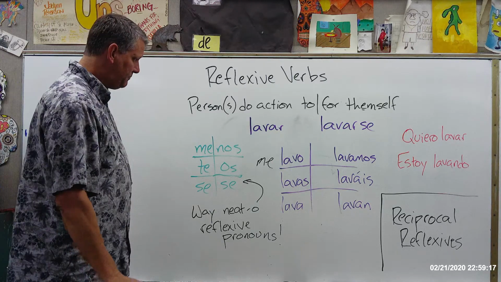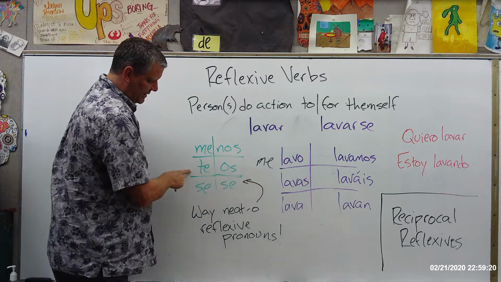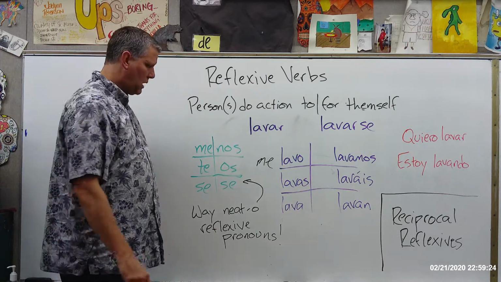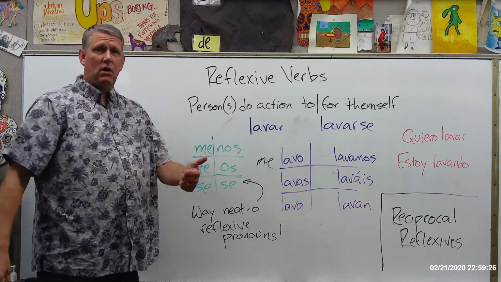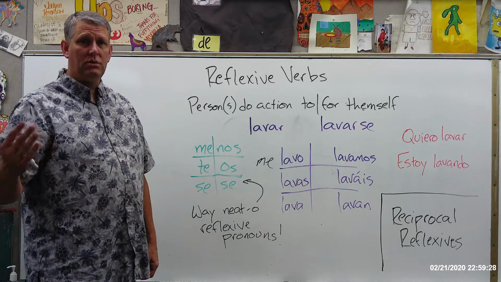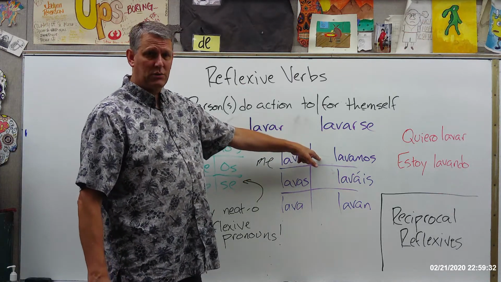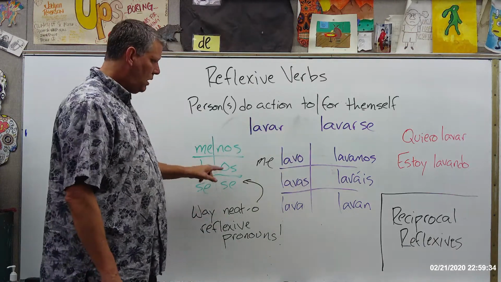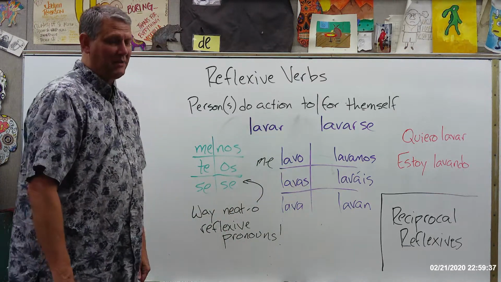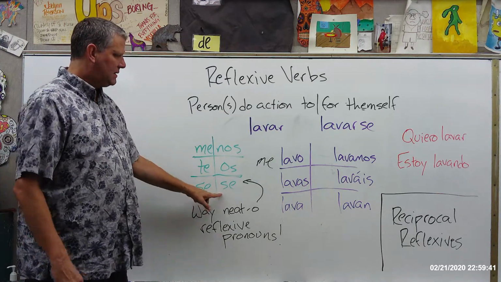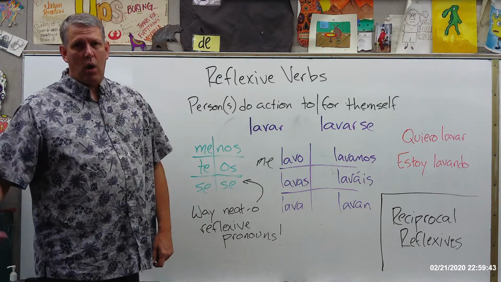If I wanted to say you wash, I take the te, put it right there. Te lavas, and whatever it is that you wash. Se lava would be he washes or she washes, or you in the usted form, wash. Nos lavamos, put it right up here in front. That's we wash. Os laváis, in case you're in Spain, would be you all wash yourselves. And then se lavan would be they wash.